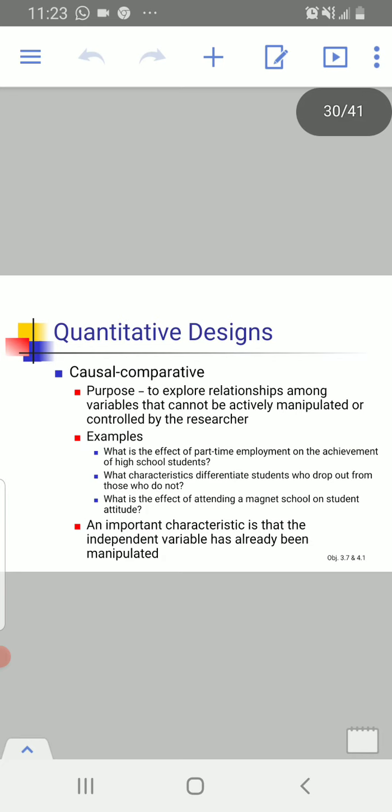The third design is the causal comparative research design, and its purpose is to explore the relationship between variables that cannot be actively manipulated or controlled by the researcher. For example, what is the effect of part-time employment on the achievement of high school students?